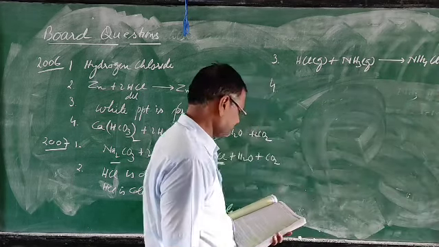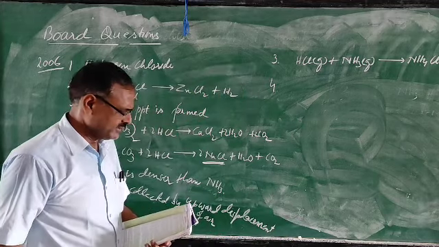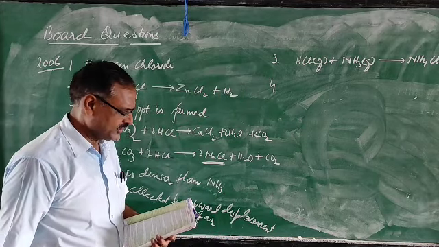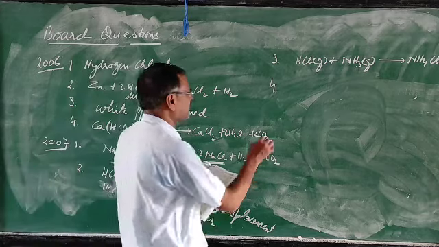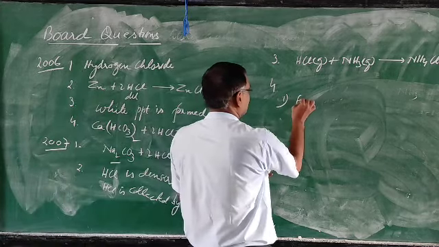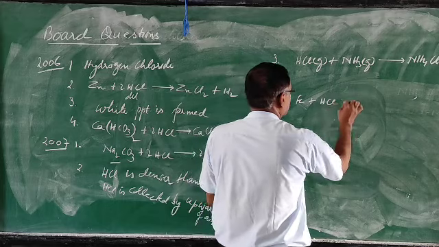Then the fourth one: write the equation for the reaction of dilute HCl with each of the following. The first one is given iron and HCl.